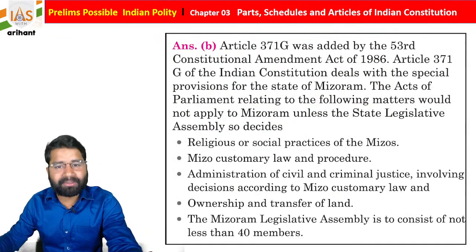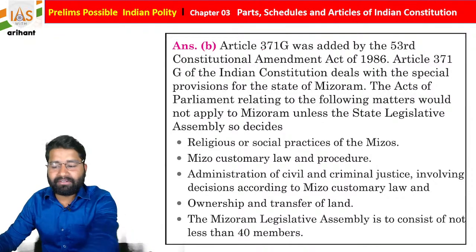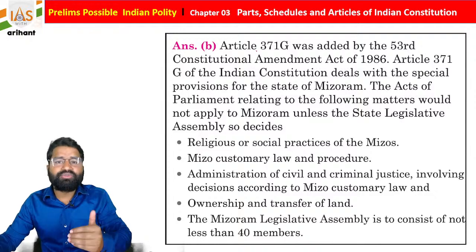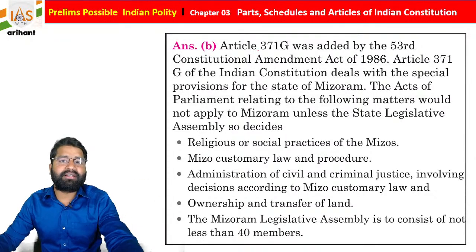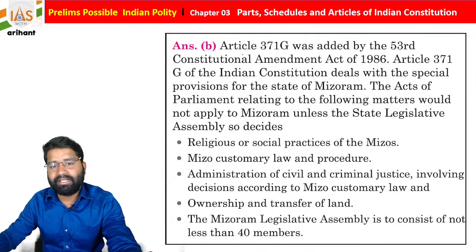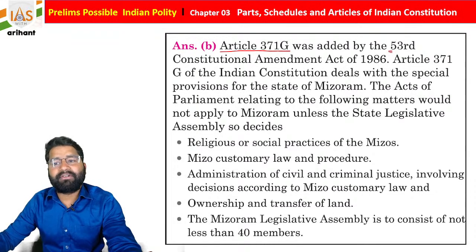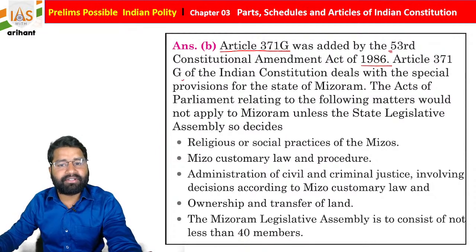I just added the explanation here, and after that I will give you some other information, which states are included under Article 371 and their clauses. Article 371 Clause G was added by the 53rd Constitutional Amendment Act 1986. Article 371G of the Indian Constitution deals with the provision for the state of Mizoram.